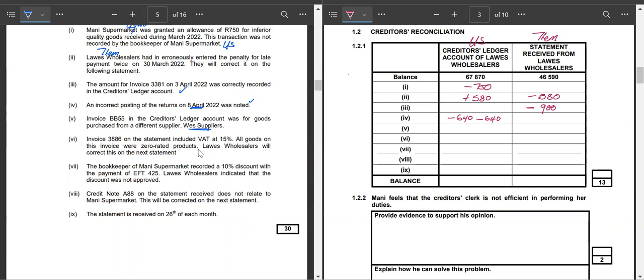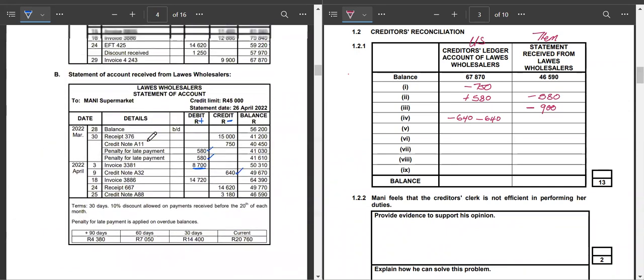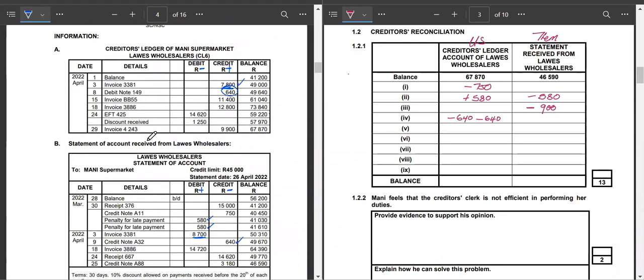Okay, let's go look for invoice BB55. It was for goods purchased from a different supplier. When we look for invoice BB55, we find it in the ledger here. We don't find it in the statement. So they're telling us that this is for goods purchased from another supplier.